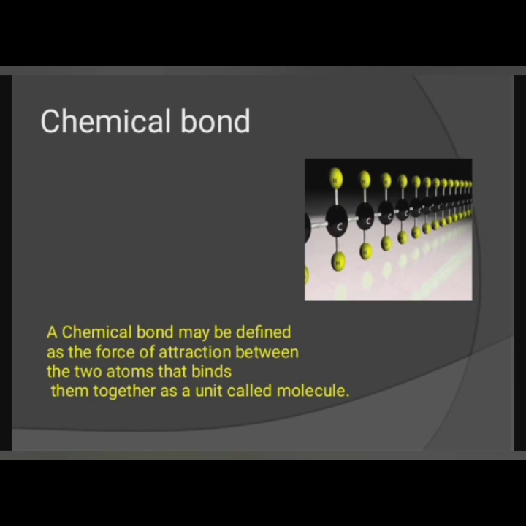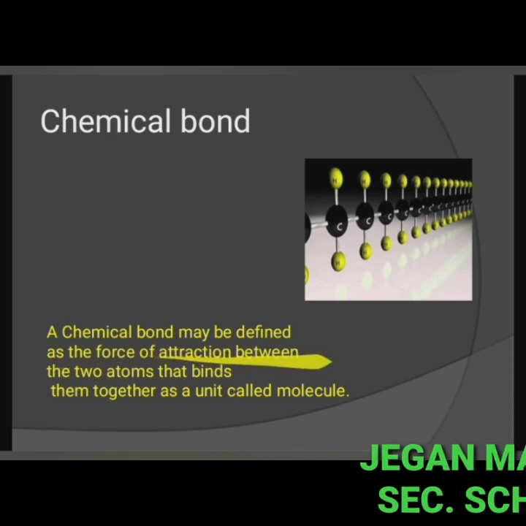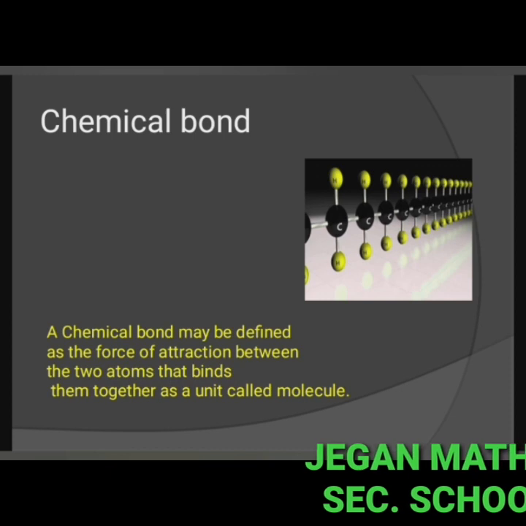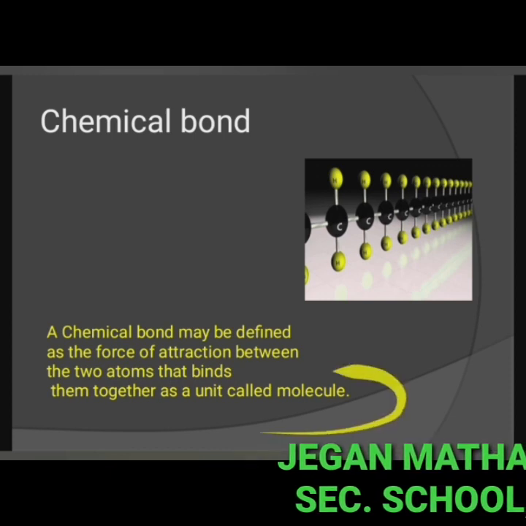So, a group of atoms is called molecule.